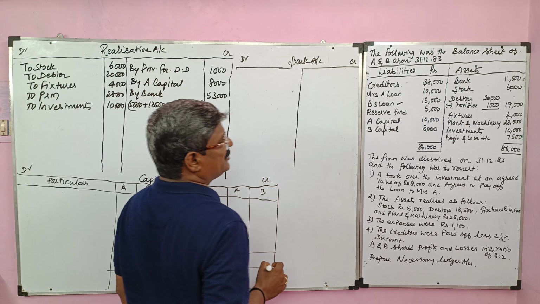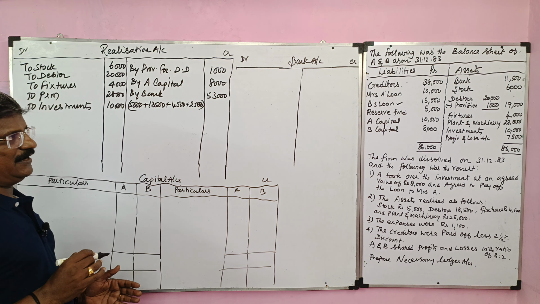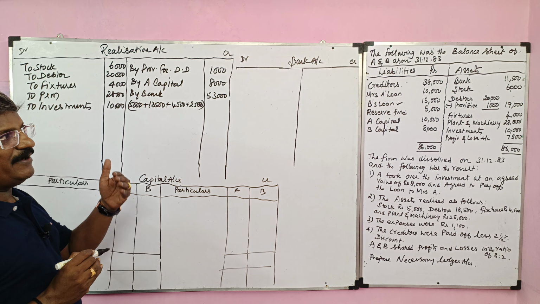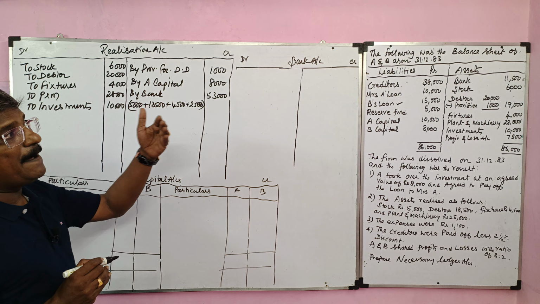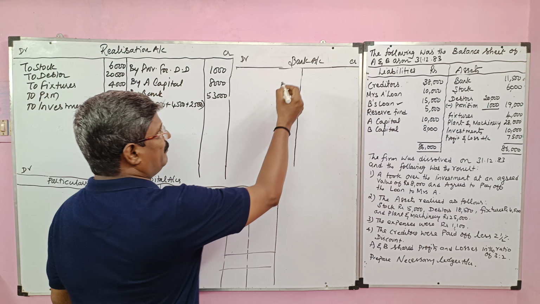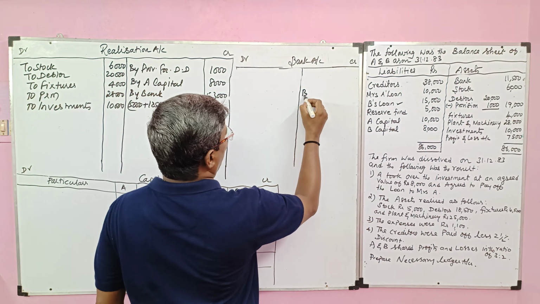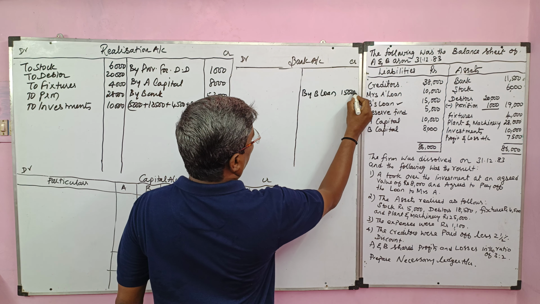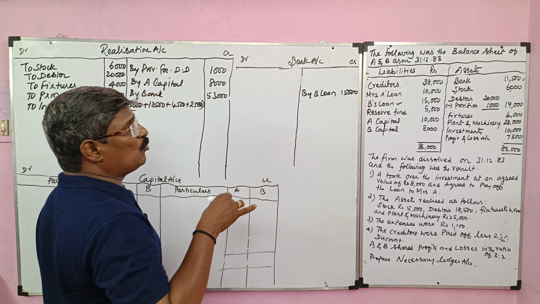First, we should settle B's loan. B is a partner. The partner lent a loan to the firm of rupees 15,000. For that, we should make payment directly. The entry is B's loan account debit to bank. So it will be recorded on the credit side of the bank account as by B's loan 15,000.